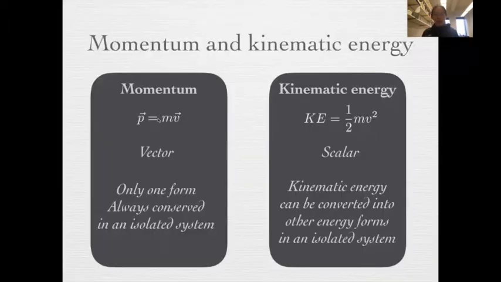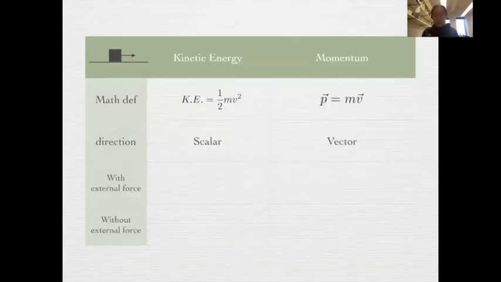Momentum is always conserved in an isolated system. Kinetic energy is also a physical quantity that can be transferred between different objects. But kinetic energy is a scalar, and it is never conserved because it can be converted into other energy forms, even in an isolated system. So if we make a table to compare them side by side, kinetic energy is 1/2 mv squared. Momentum is mv, with direction. One is scalar, one is vector.